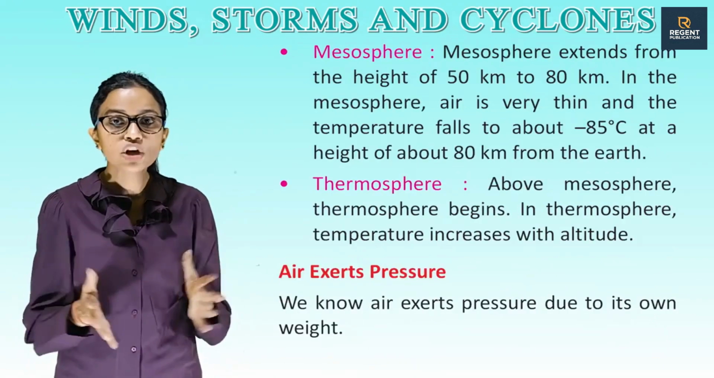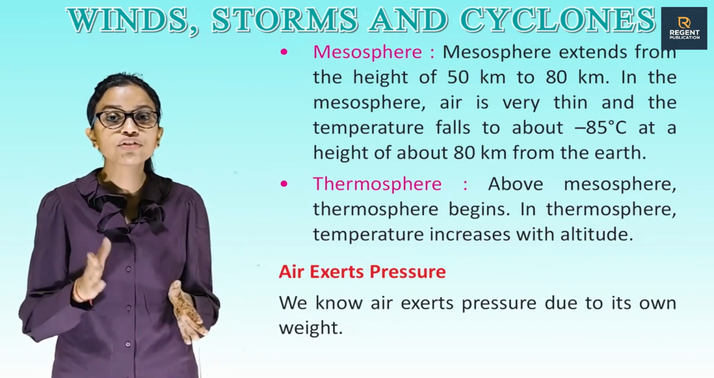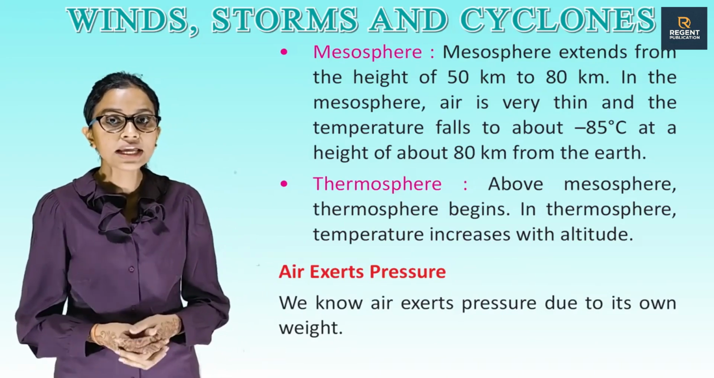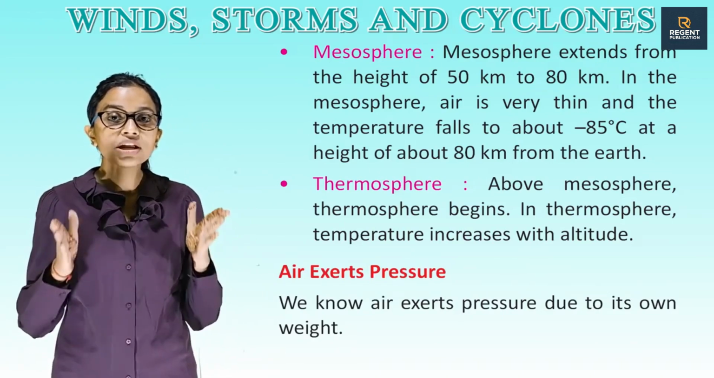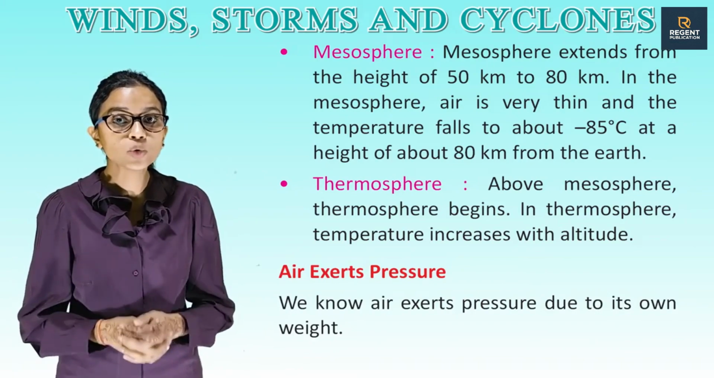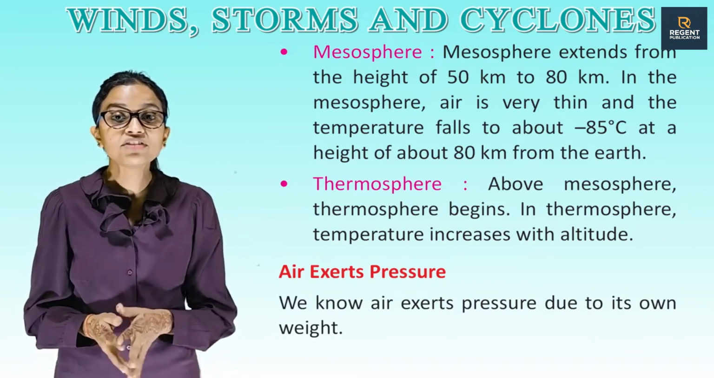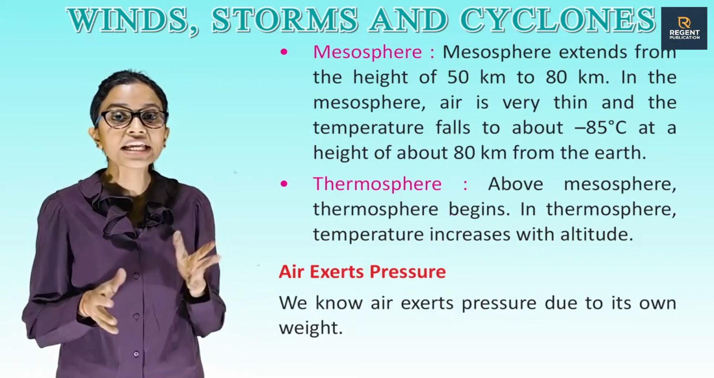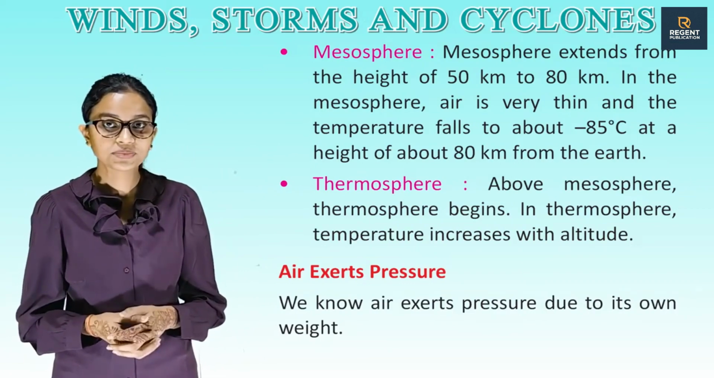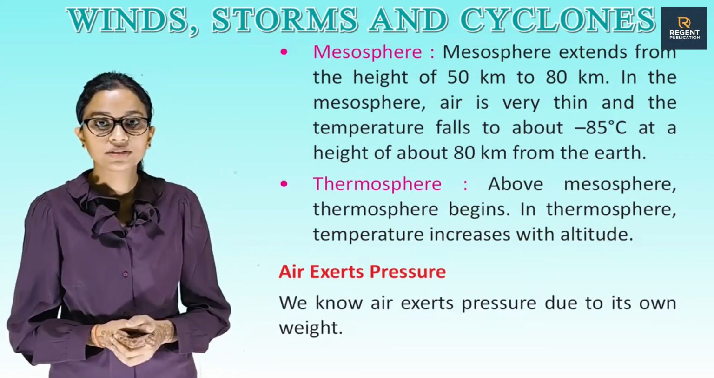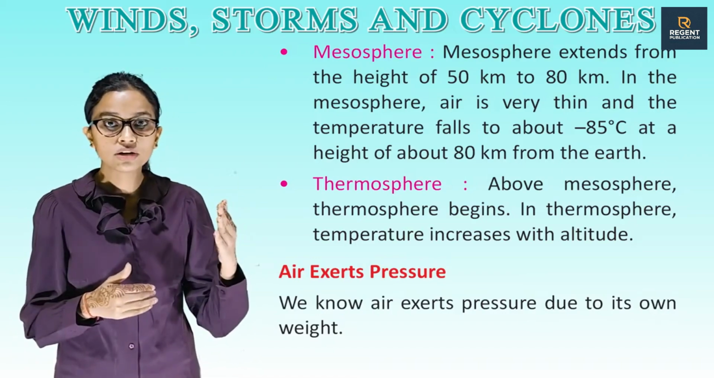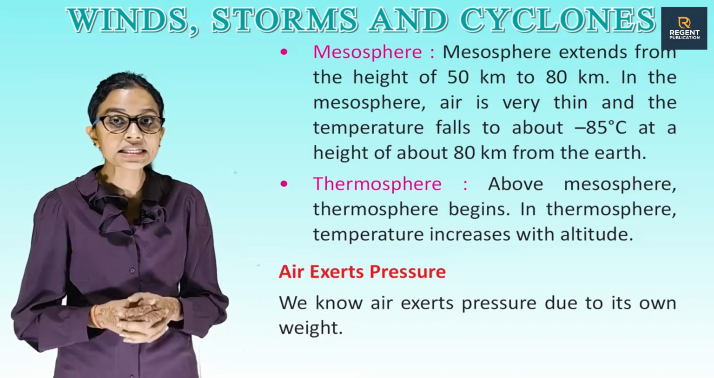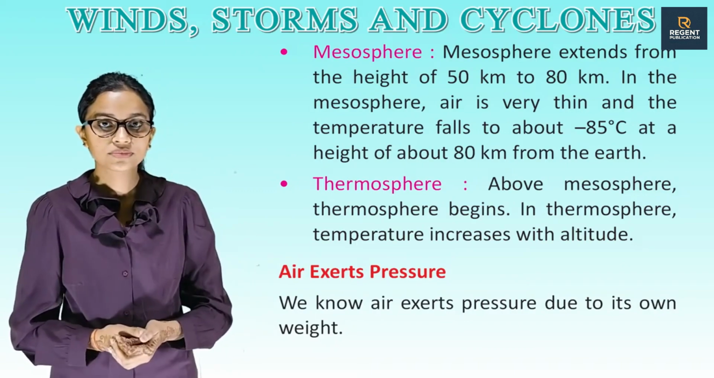Ozone layer protects all living organisms on the earth from the harmful ultraviolet UV radiation coming from the sun. Mesosphere. Mesosphere extends from the height of 50 km to 80 km. In the mesosphere, air is very thin and the temperature falls to about -85 degrees Celsius at a height of about 80 km from the earth. Thermosphere. Above mesosphere, thermosphere begins. In thermosphere, temperature increases with altitude.